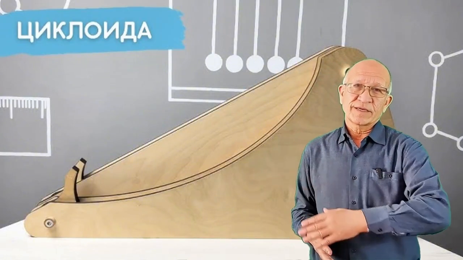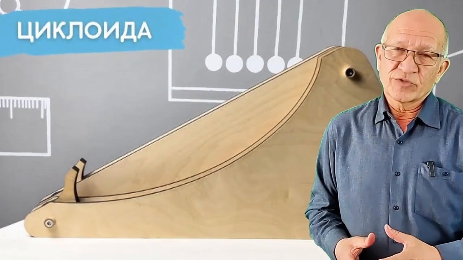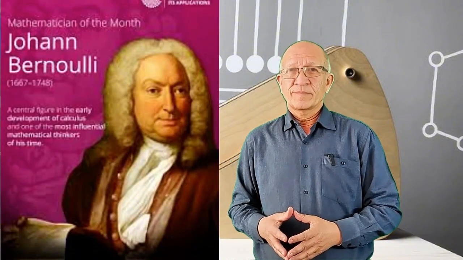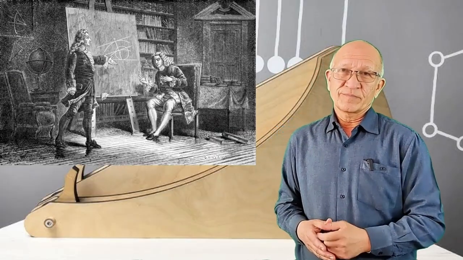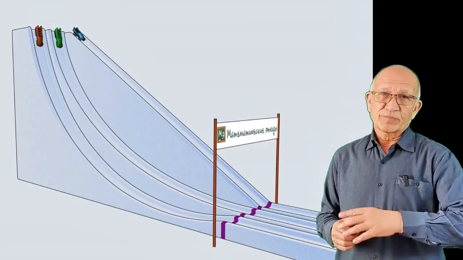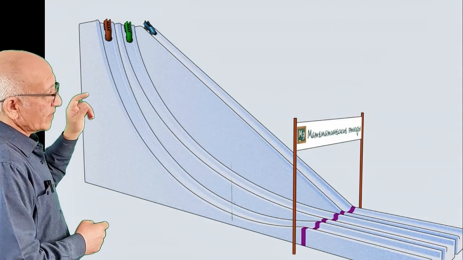Christian Huygens worked on the so-called Tautochron curve, that is, the Brachistochrone problem, but it was Johann Bernoulli, who lived from 1667 to 1748, who solved this problem. He proved that the exact Tautochron curve is actually a cycloid. What does this mean? Let me give you a simple explanation.